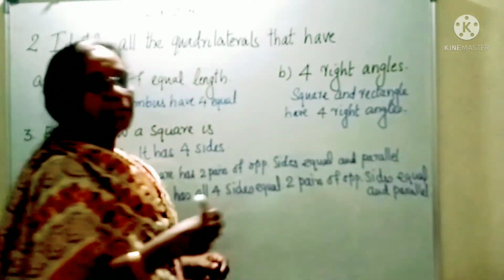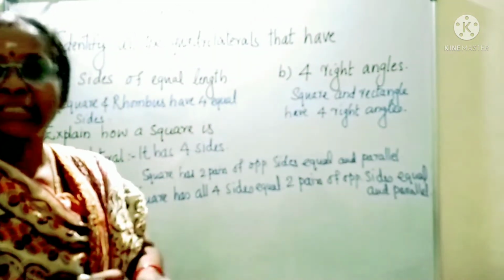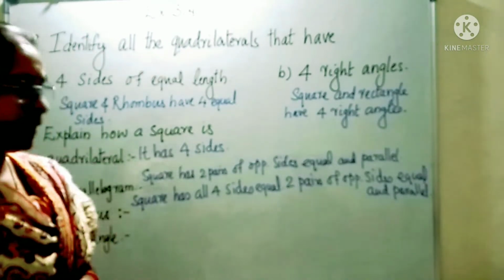You can also write, square is a parallelogram which has all 4 sides equal.